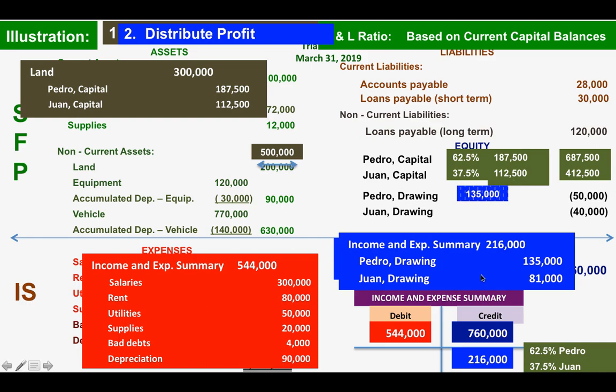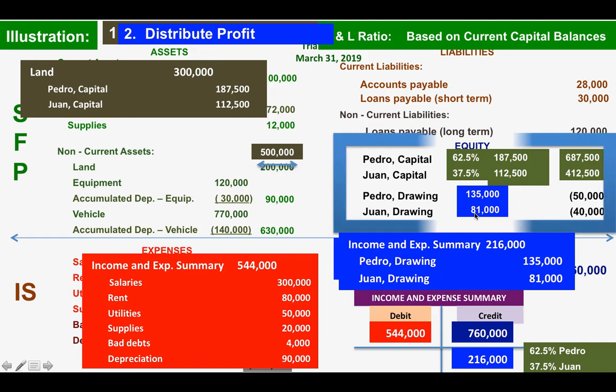So now this is an additional 135,000 for Pedro and 81,000 for Juan. Let us reflect this portion in the next slide, this capital or equity portion.